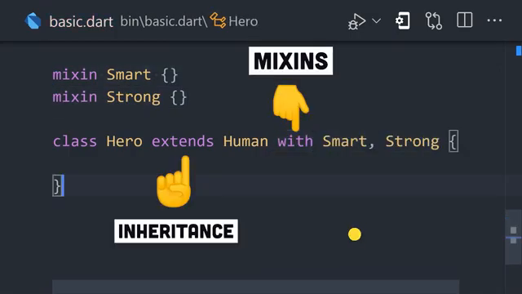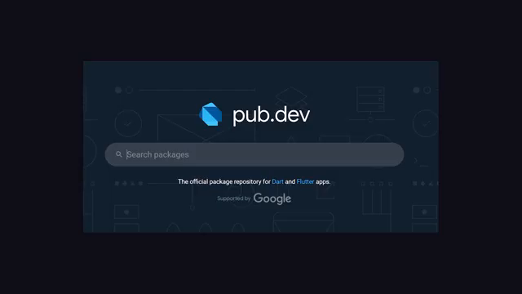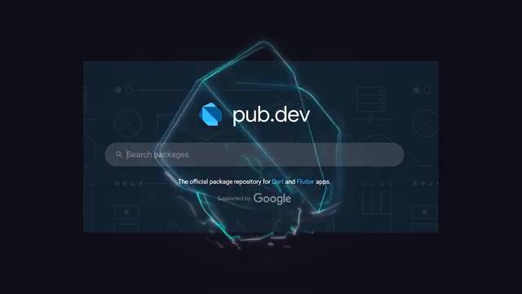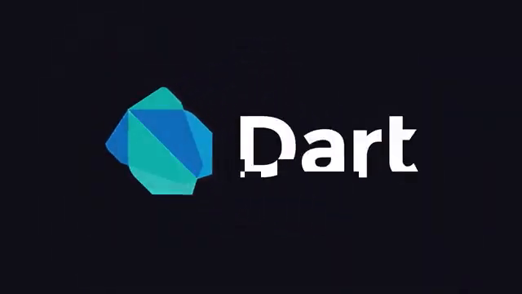On top of that, it has a package manager called Pub, providing thousands of open source packages to help you get things done. This has been Dart in 100 seconds.